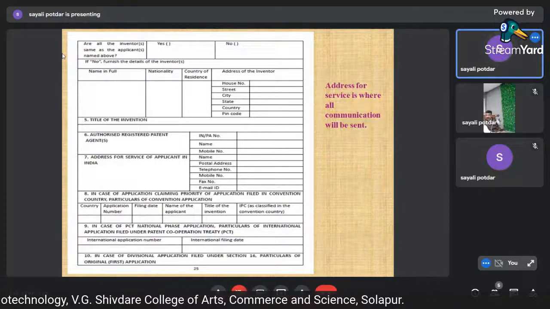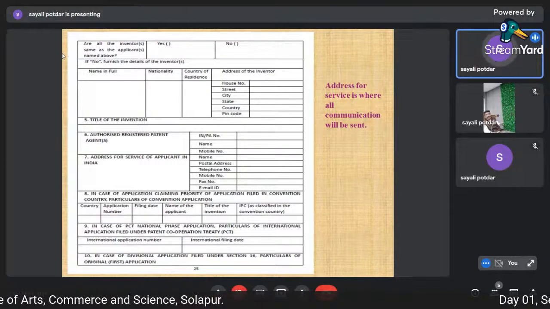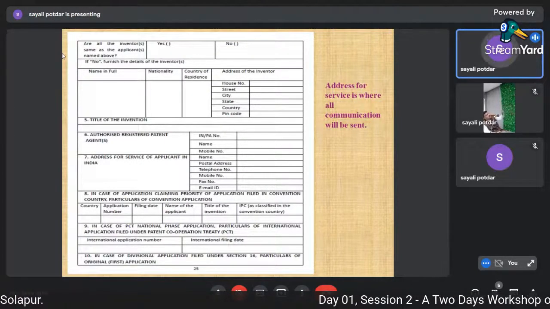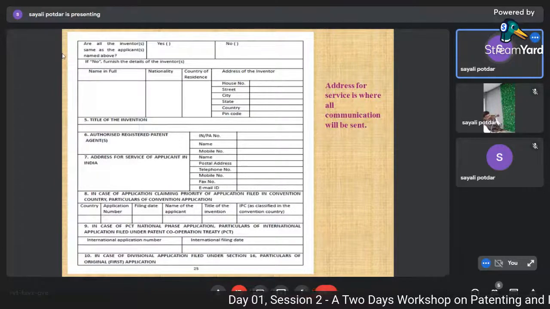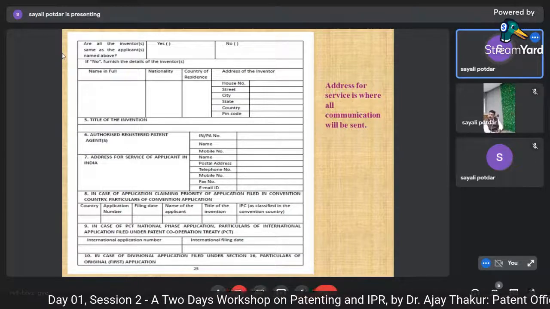So the issue is sorted, because here we have the legal right saying that no, you have assigned your rights to the applicant. And mind you, this is the contract everywhere.